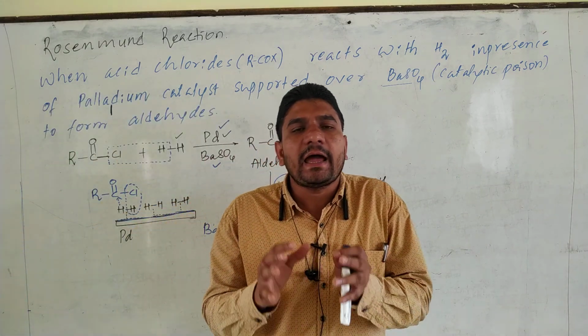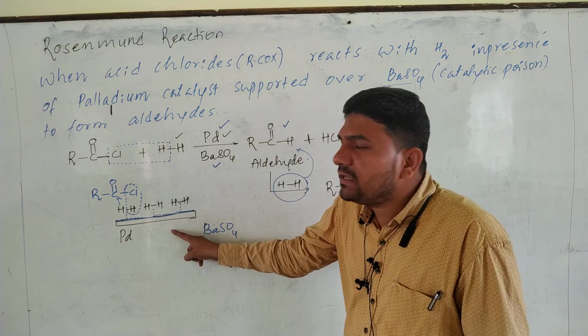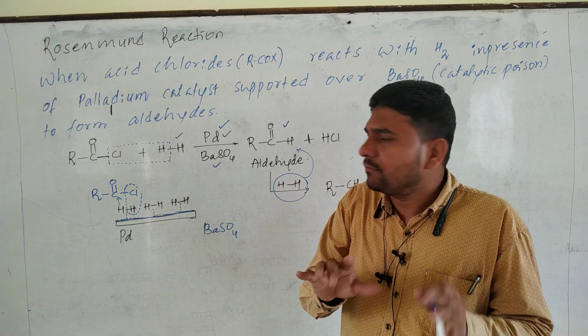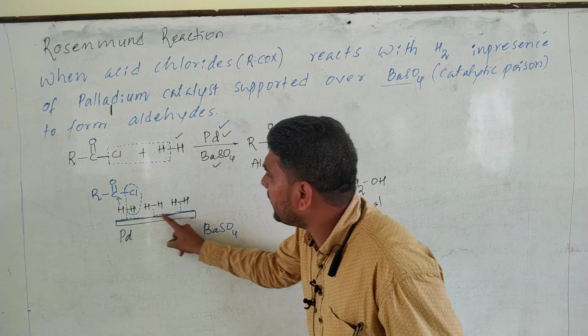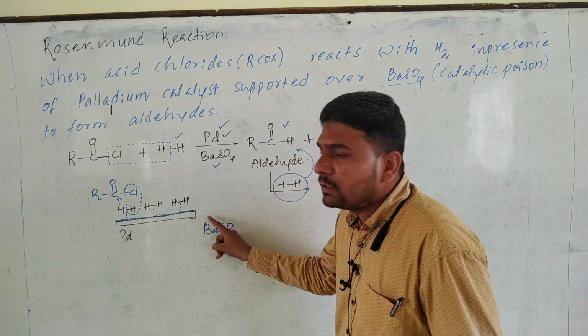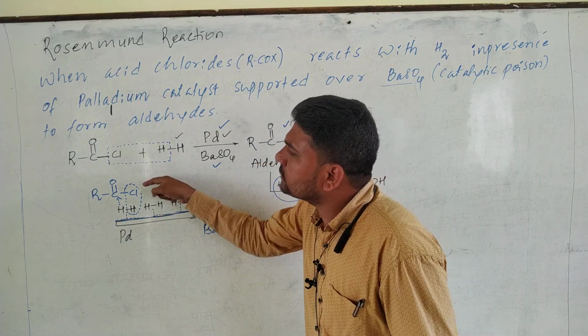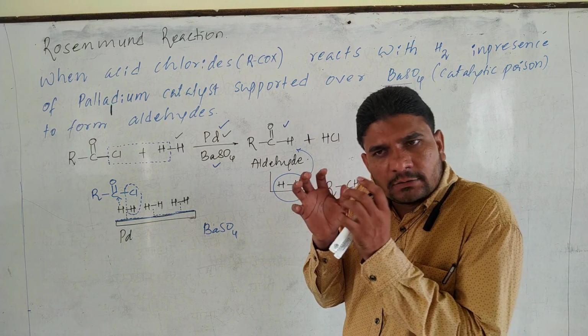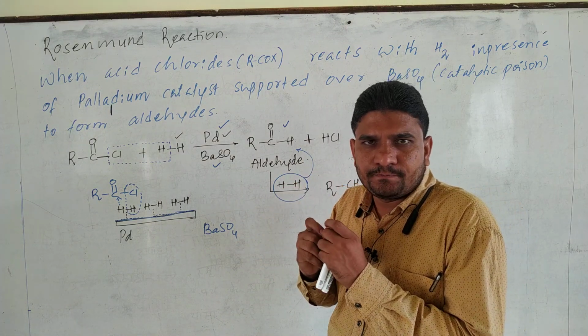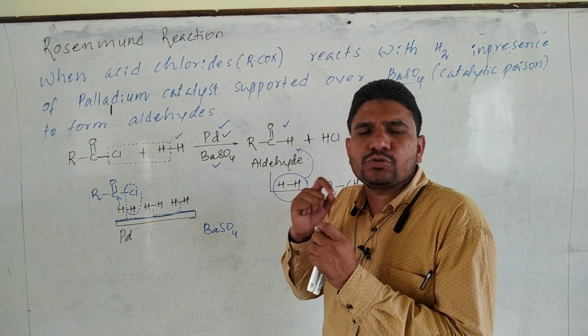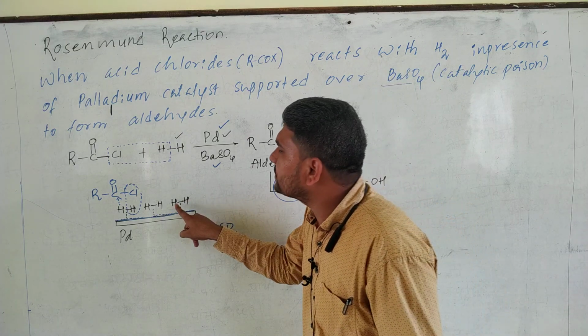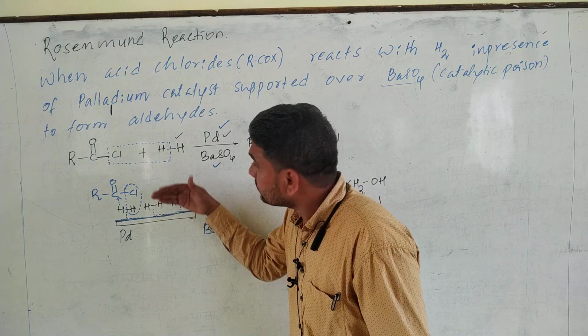When the active sites of the palladium catalyst are blocked, there is no adsorption process. Means to the maximum extent, what happens?